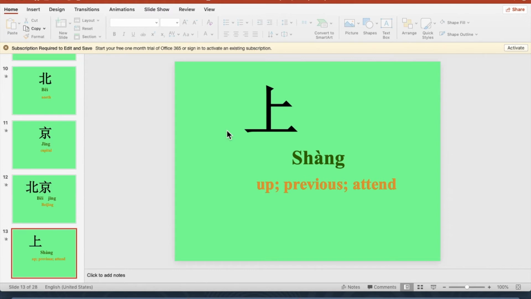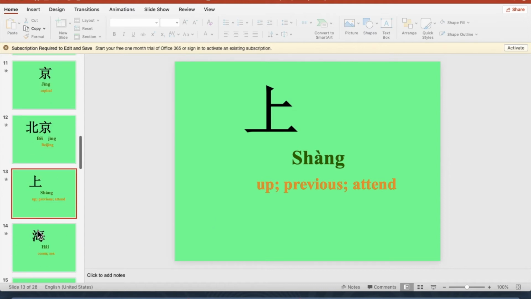上 means above, previous, attend. This word is really very active. When it's pairing up with another word to make a phrase, then the meaning is very clear. Otherwise, by itself, you can say it's either up or previous or attend. And then it can also be going to. So by itself, the meaning is not specific.